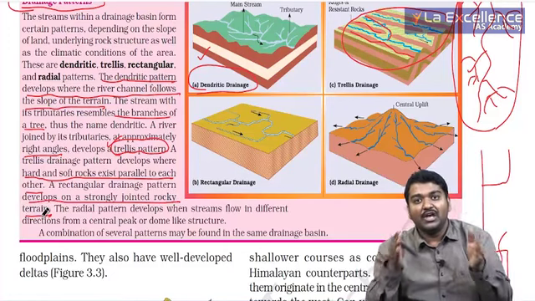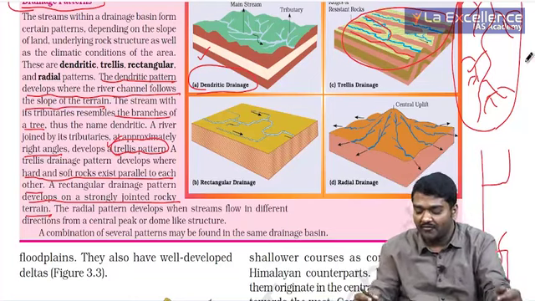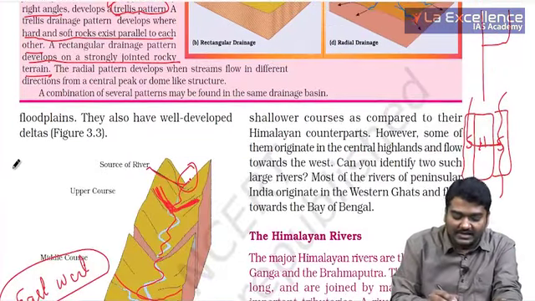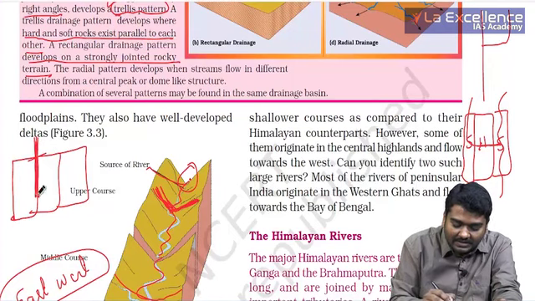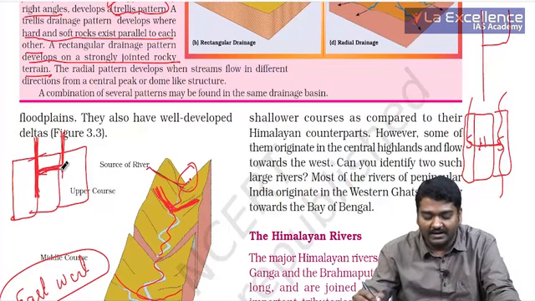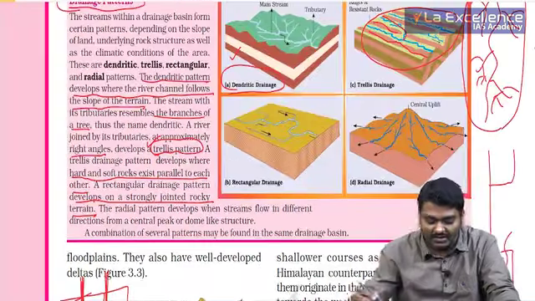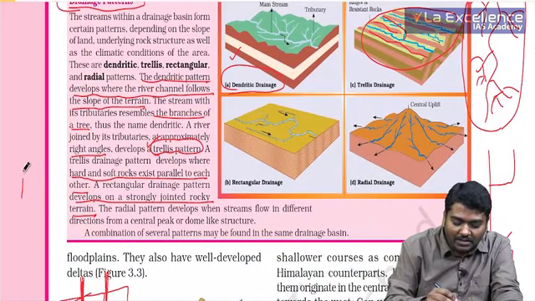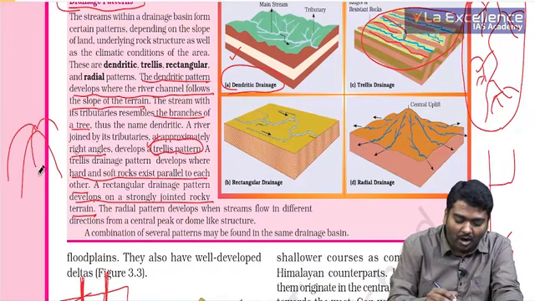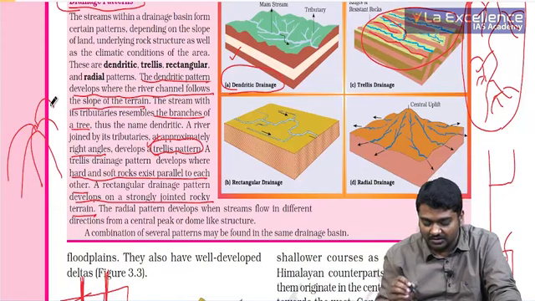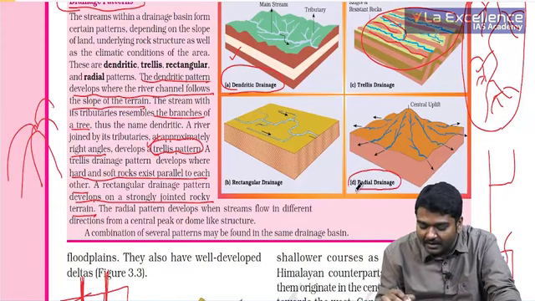So joints means usually multiple rocks are found. The meaning of this is, when I consider this, you have rocks arranged in this fashion. So whenever the river flows like this and the other river comes and joins, we call this a rectangular pattern. And then we need to see radial pattern. So let me take, you have a mountain, and if the river flows in opposite directions, we call this a radial drainage. Rectangular drainage, radial drainage.